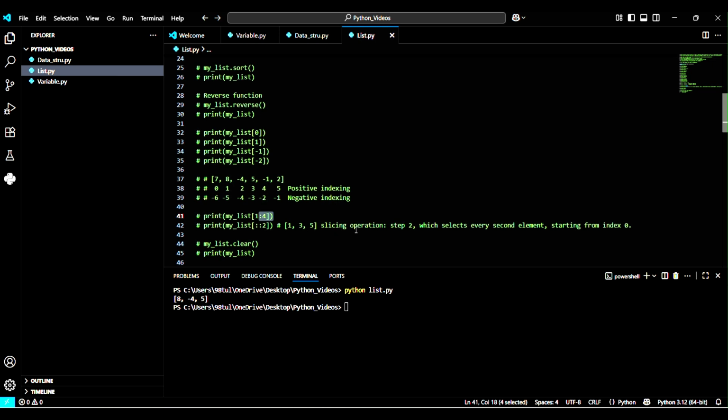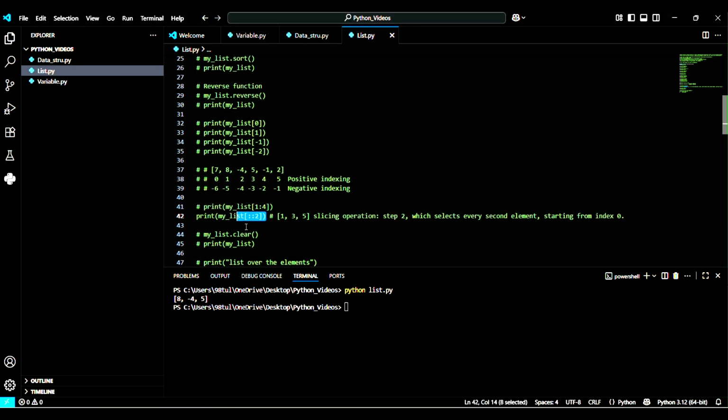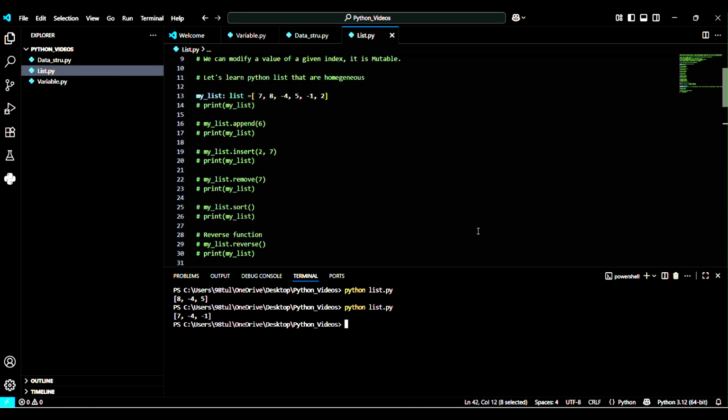Here I have mentioned the step 2, which selects every second element starting from the 0th index. Let me run this program and I'll show how it works. See, 7 is the 0th index, then the second index, and then the fourth index.